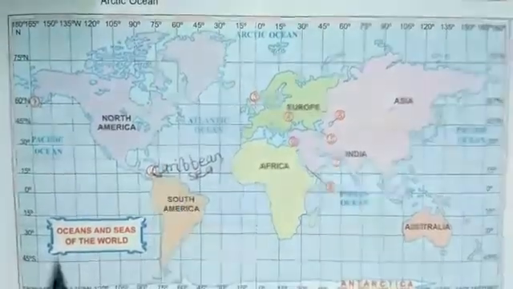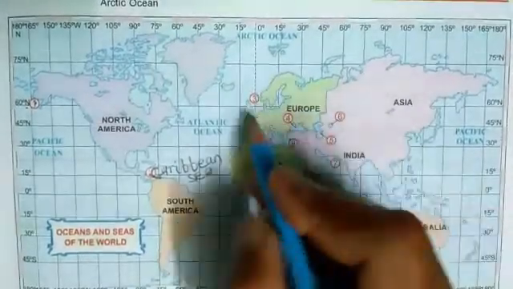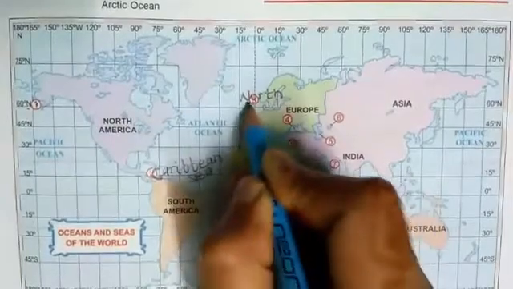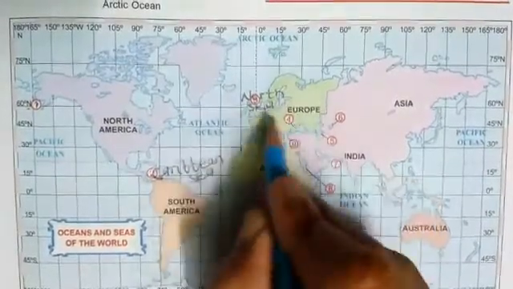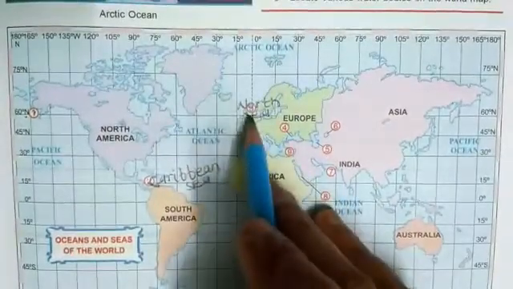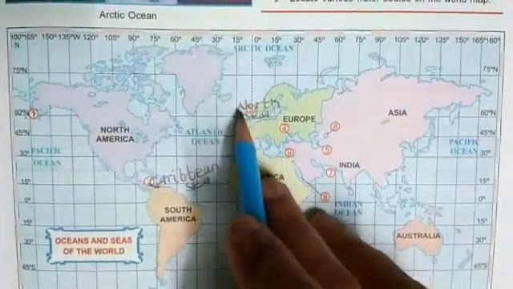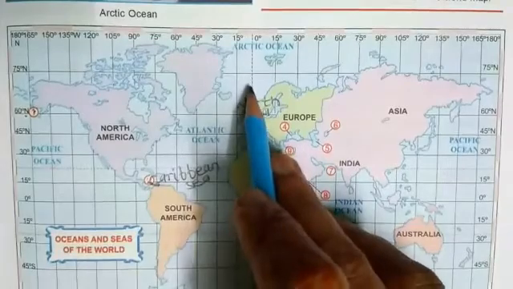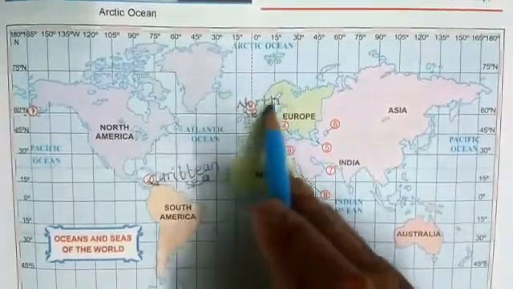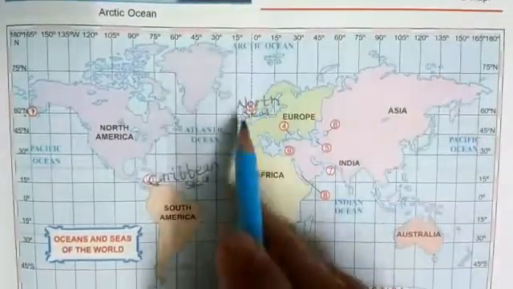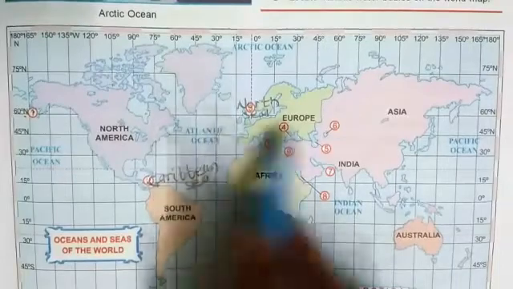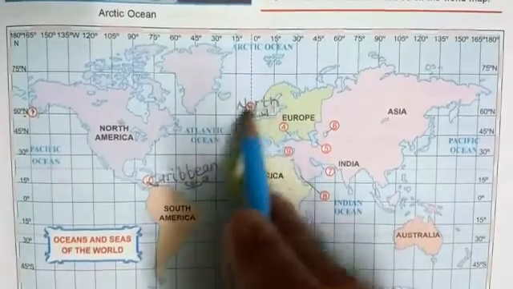Okay, here is North Sea. Look here, the North Sea is the northeastern arm of the Atlantic Ocean. Northeast. This side will be northeast, neither completely north nor east.